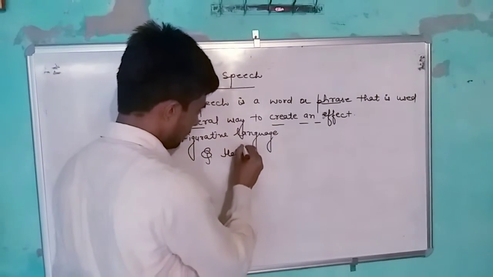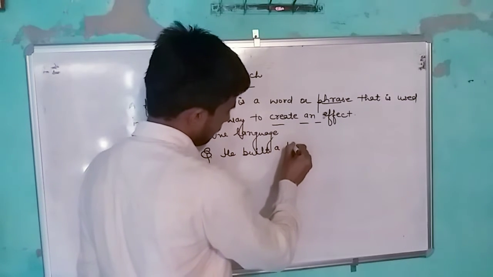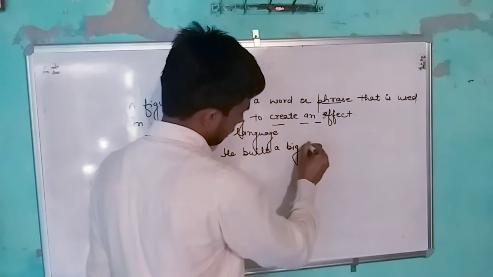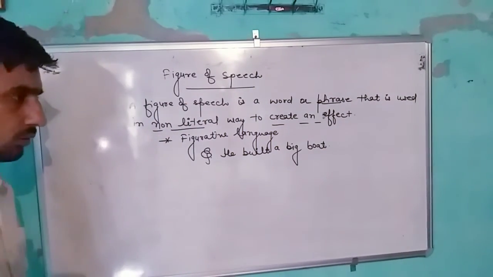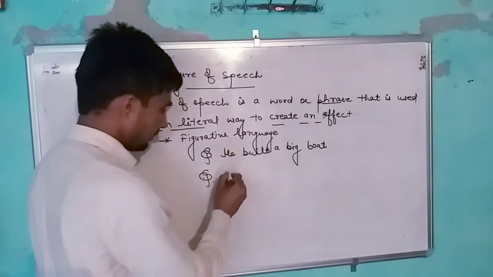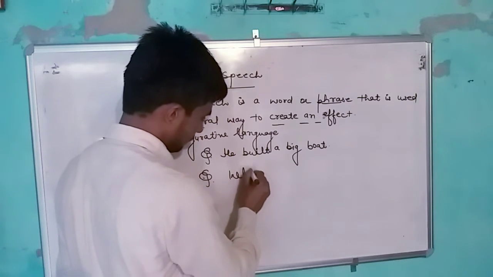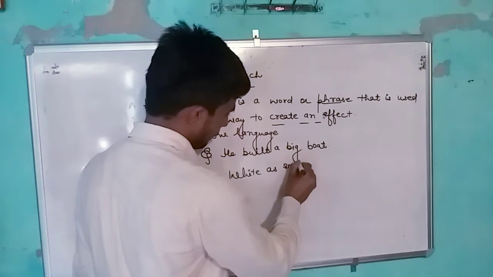he built a big boat. He built a big boat, and another example is white as snow. White as snow.